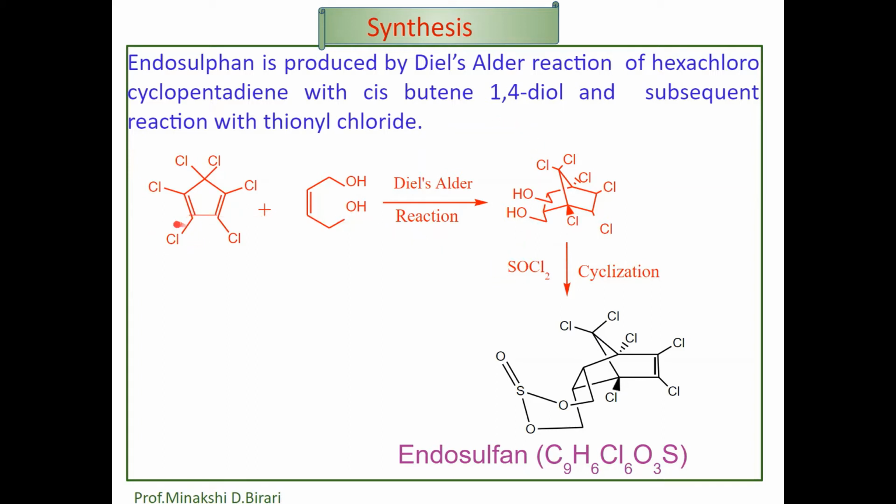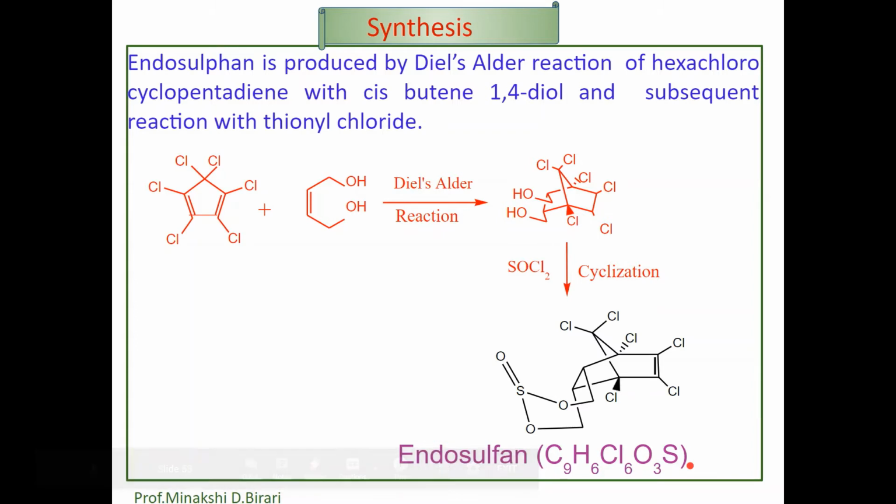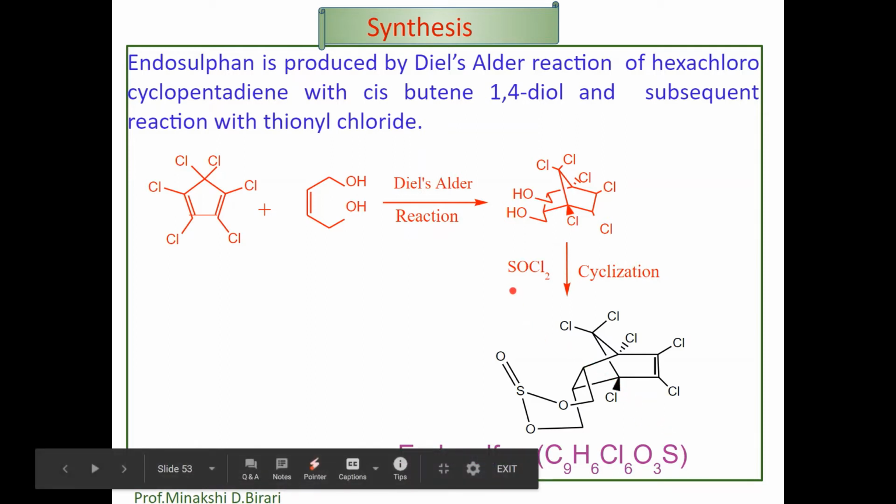So this one is the reaction between hexachlorocyclopentadiene and cis-butene-1,4-diol, followed by subsequent reaction with thionyl chloride to give the product, that is endosulfan, C9H6Cl6O3S. Endosulfan is synthesized by reaction between hexachlorocyclopentadiene and cis-butene diol, and after that it is treated with thionyl chloride to give a mixture of products.